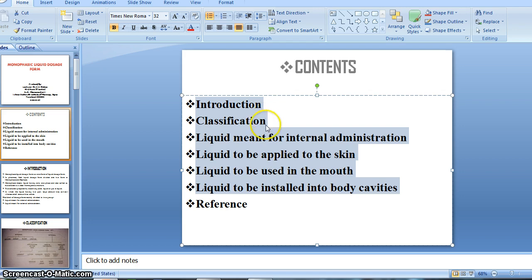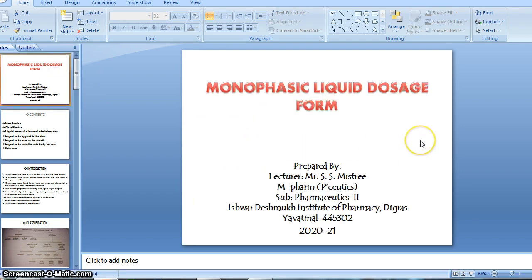Means in your new chapter, we will study about the liquid dosage form, and we will see the liquid preparations, right? Then how to mix and manufacture them, then how to store and how to dispense them, right? All kind of information we can see in this chapter, that is monophasic liquid dosage form, right?